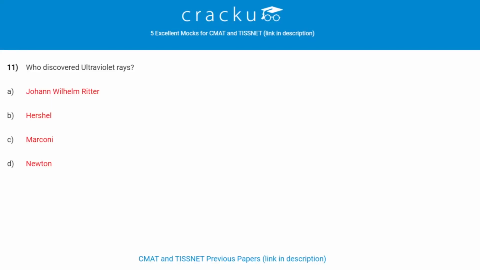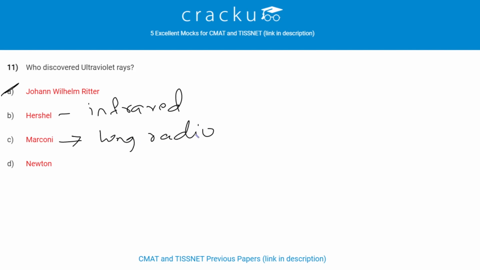Who discovered ultraviolet rays? Ultraviolet rays were discovered by Johann Wilhelm Ritter. Herschel discovered infrared rays. Marconi discovered long radio waves. And Newton discovered visible radiation.